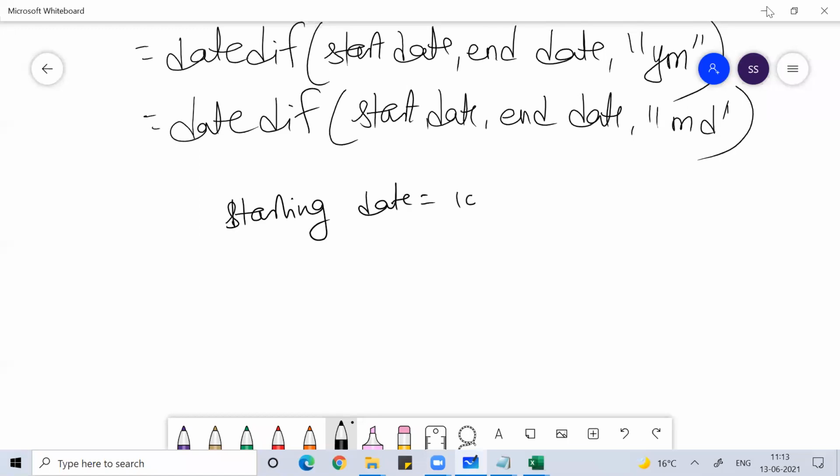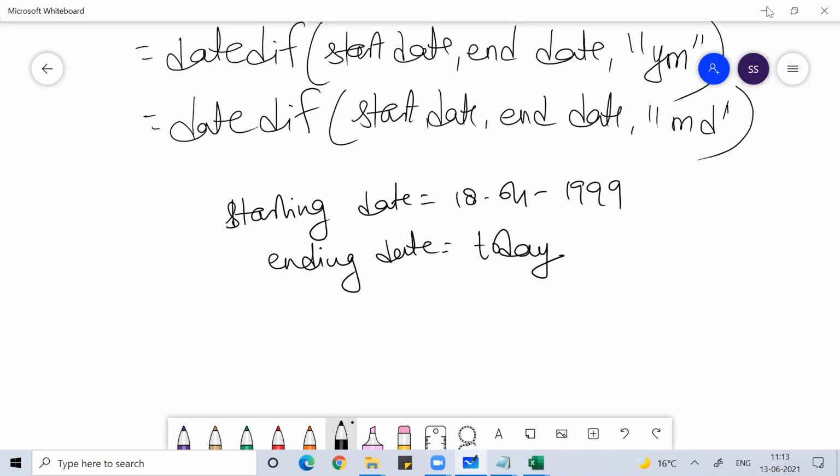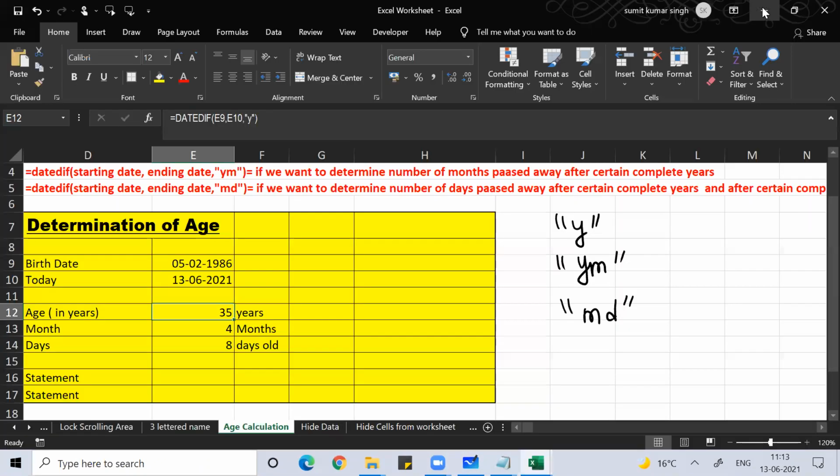Starting date 18 April 1999. And ending date would be what? Ending date would be today. If you want to find any time before also, you can put that exact date. Ending date would be today. Okay, I hope you understand it. So I'll calculate Vinay's age, Vinay's age in years.